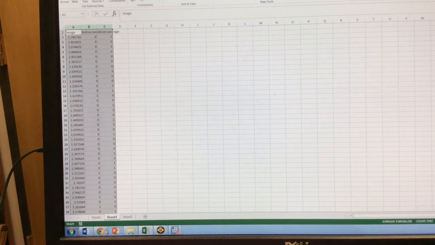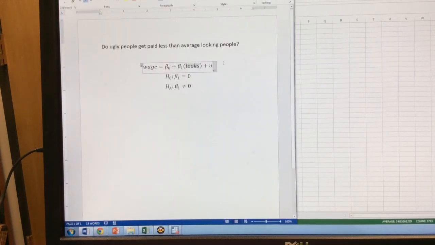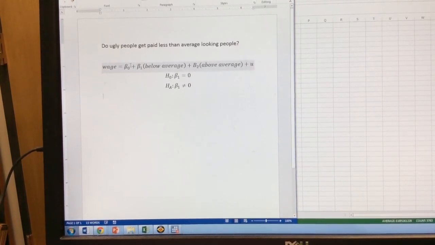Before I do data analysis, let's look at our model. My model is no longer looks. Now my model is below average plus beta 2 above average. Now what I'm going to interpret as beta naught is the average y when all x's are 0. So beta naught is the average wage when you're not below average and you're not above average. Therefore, it's the average wage of people who are just average looking, and that's a meaningful interpretation.